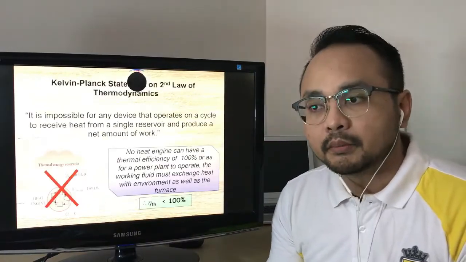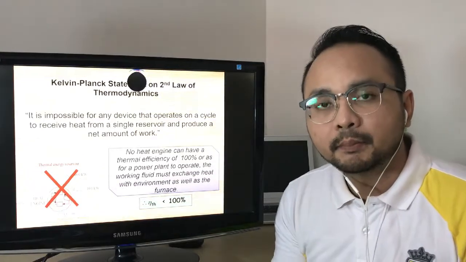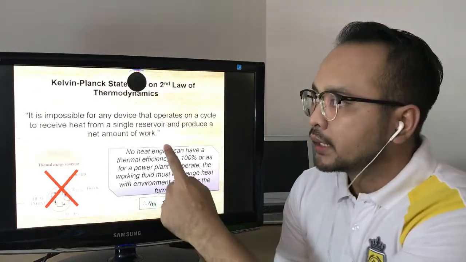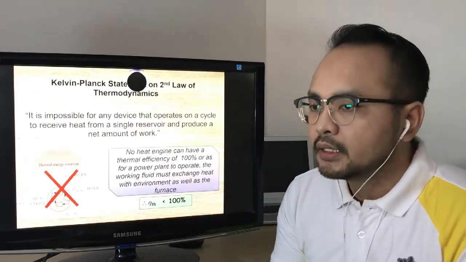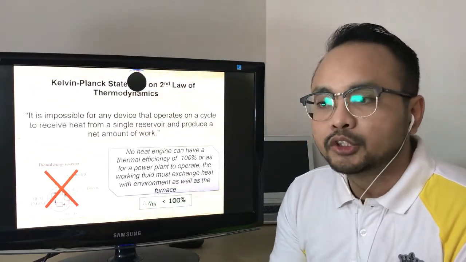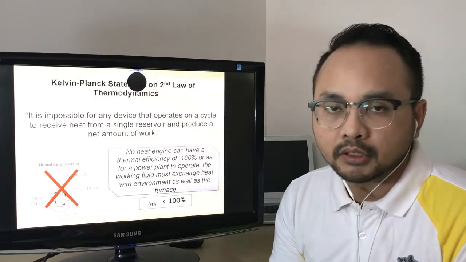Next, there is this statement from Kelvin Planck that highlights the principle regarding the thermal efficiency of a heat engine. Kelvin Planck states that it is impossible for any device that operates on a cycle to receive heat from a single reservoir and produce a net amount of work.